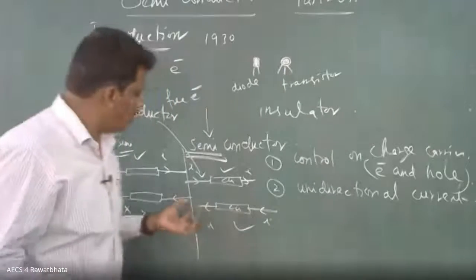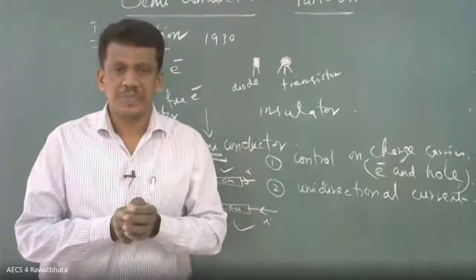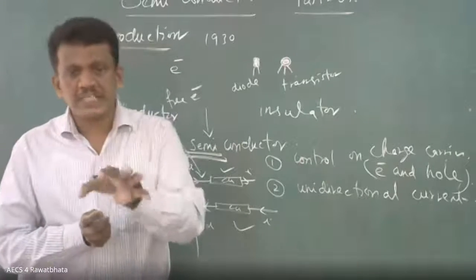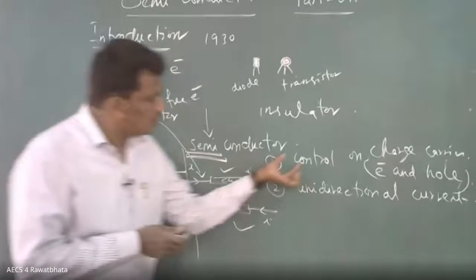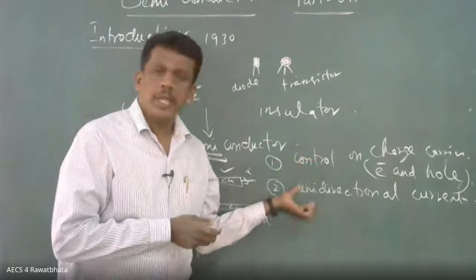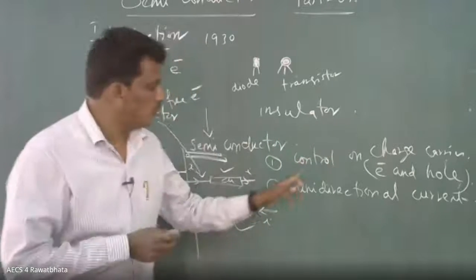Later on we are going to discuss the forward bias and reverse bias. So with unidirectional current, the current will flow in a particular direction only. These are the two main significant points about the semiconductor. Please all of you note these two points.